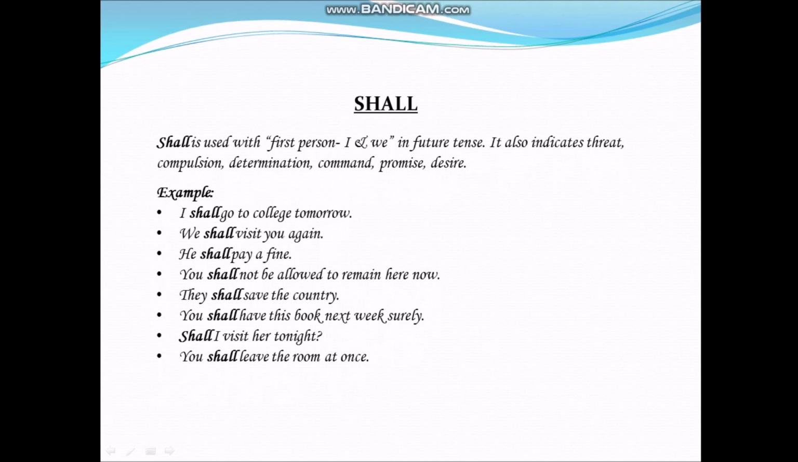I shall go to college tomorrow. We shall visit you again. He shall pay a fine. You shall not be allowed to remain here now. They shall save the country. You shall have this book next week surely.